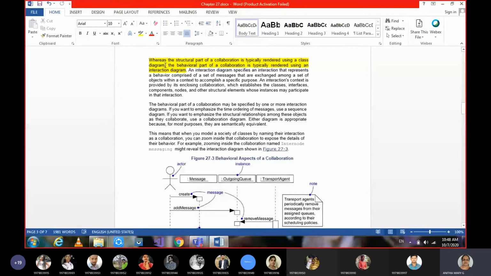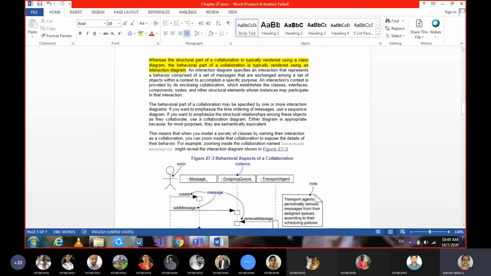Maybe some evaluators just go however it is there in the textbook, not subject wise. So it would be better. And the behavioral part of the collaboration is typically rendered using an interaction diagram. I told you behavioral parts means any behavioral diagram will serve the purpose of behavioral part of a collaboration.